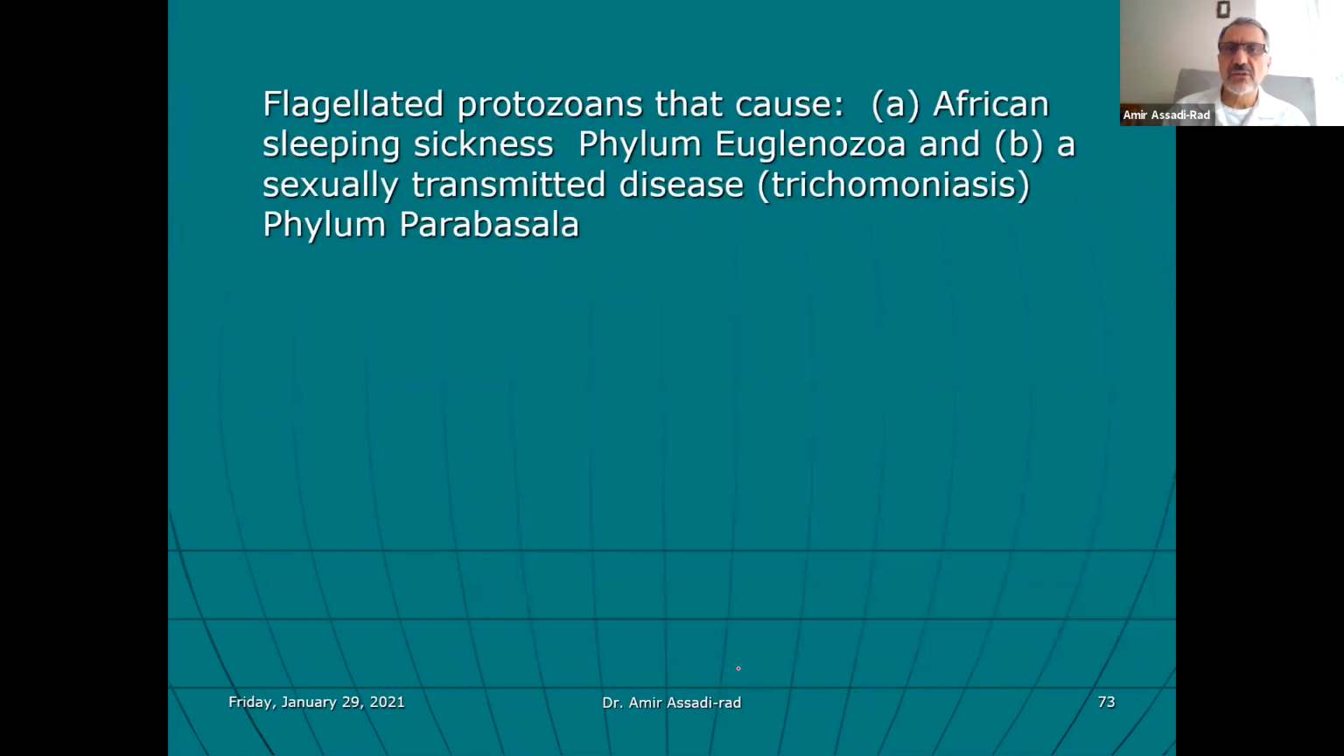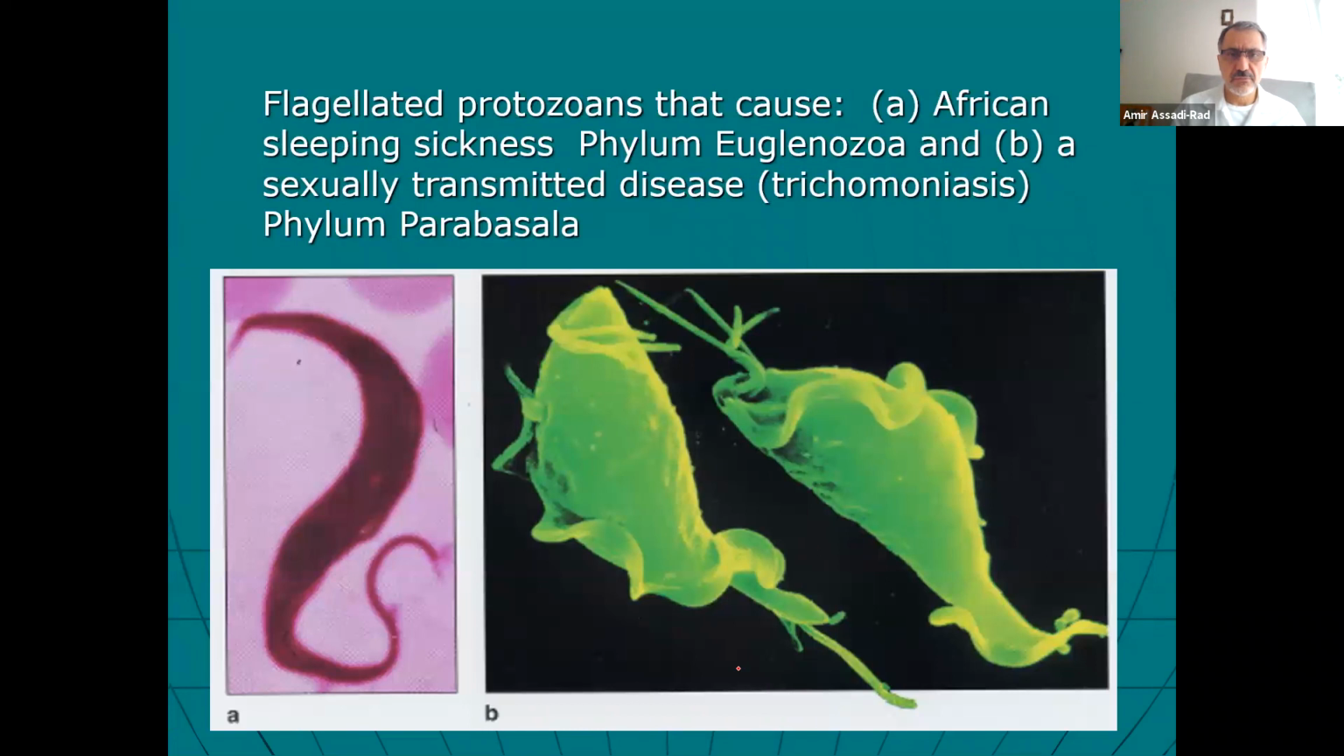Okay, flagellate protozoa that cause African sleeping sickness. So this slide is Euglenozoa and sexually transmitted diseases, Trichomonas vaginalis, Parabasalia. So they're putting it here together for you guys. But they're two different phyla. Okay.